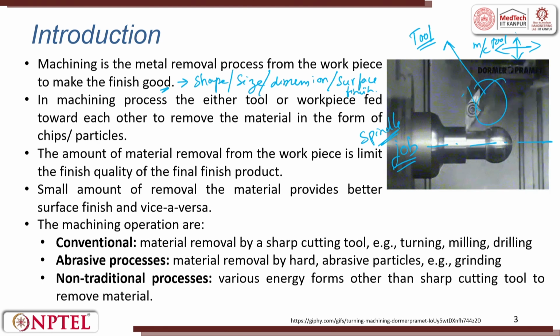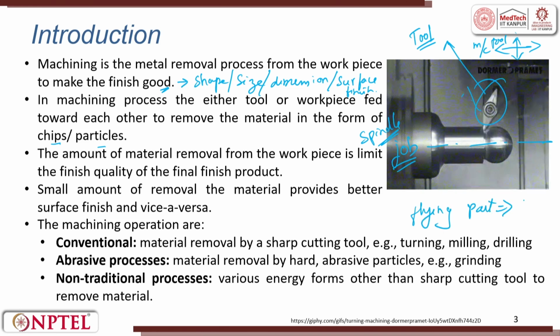All these things are getting done. In a machining process, either the tool or the workpiece is fed towards the other to remove the material in the form of a chip and particles. So, what gets removed here? The flying part is nothing but the chip.